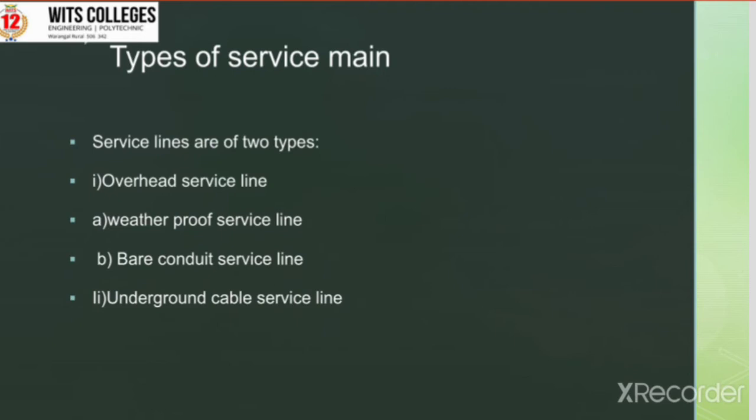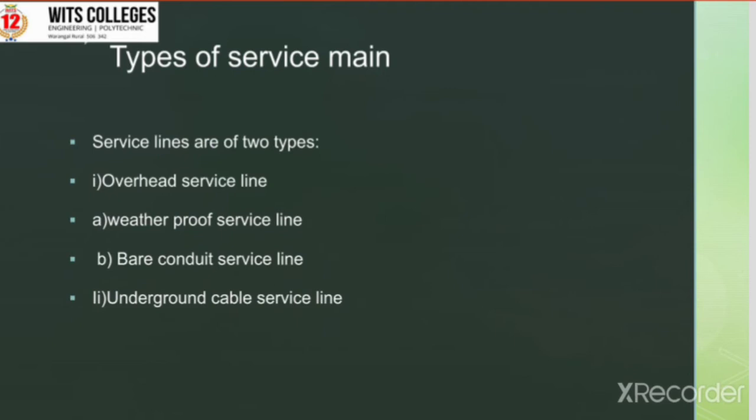This service connection can be classified into two types based on the connection. The first one is overhead service lines and the next one is underground cable service line. Coming to the first one, overhead service line: a service line provided above the ground level is known as an overhead service line.